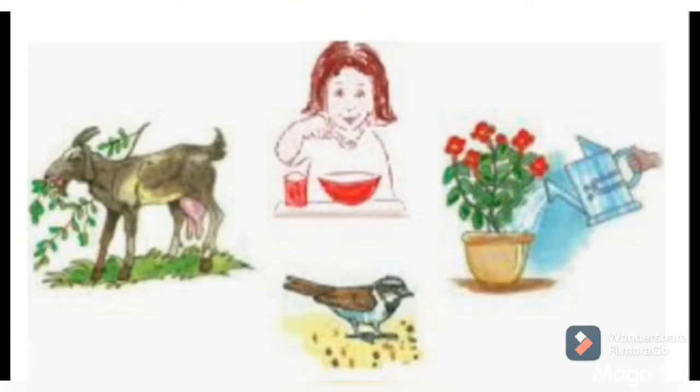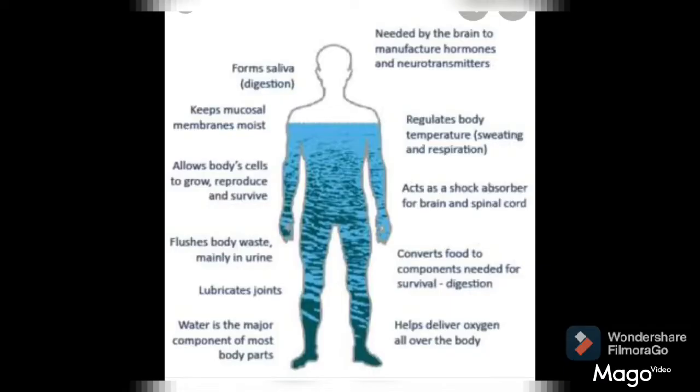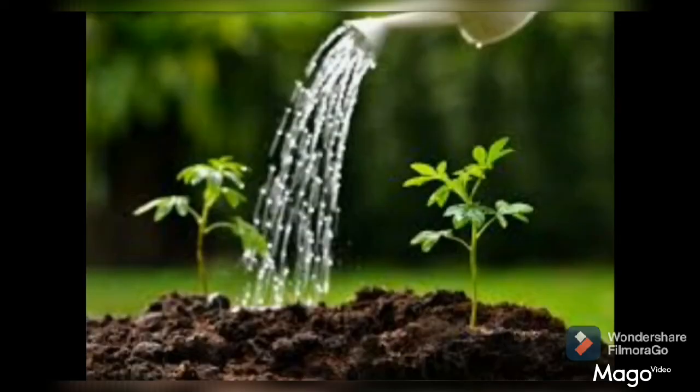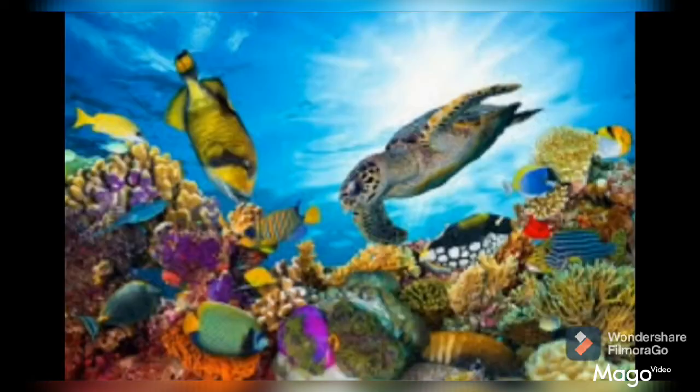It helps in maintaining the body temperature by the process of sweating in humans and by transpiration in plants. Then it is the vital raw material for preparation of food by plants. You all know we cannot live without food and water. Even we can live for a few days without food, but we cannot live without water. That's why water is very important, and we get food from plants, and plants depend on water for their survival. So indirectly we all depend on water for both our needs, food and water.